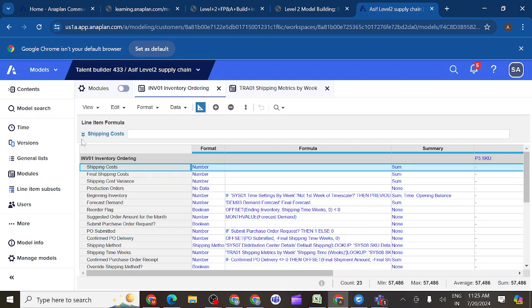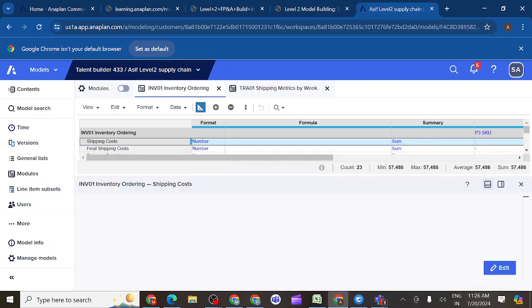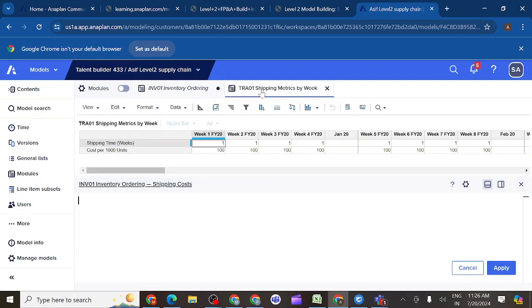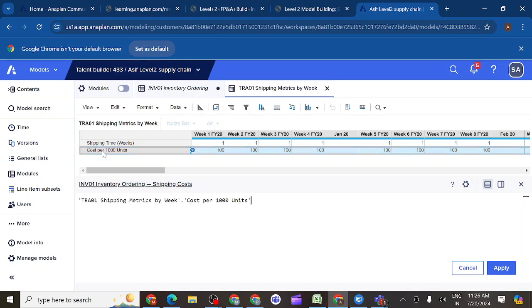So for shipping cost, what should I do? Simply I should pull data from here. You can see one more thing, cost per 1000 units: whatever the cost we have, for 1000 units we have this cost. Then I am calculating here for only one product, so what should I do? Divided by 1000. Why? Because we are getting the cost for 1000, but we are calculating here for only one product.